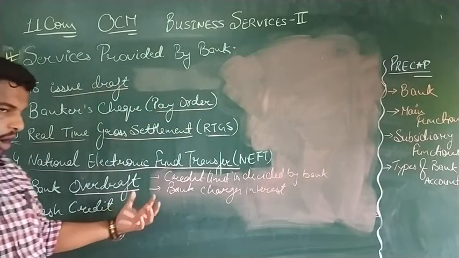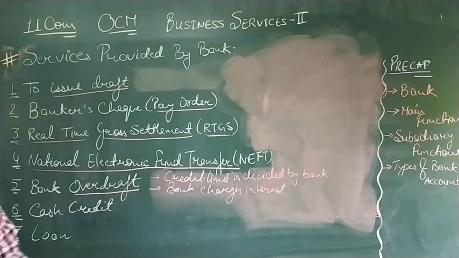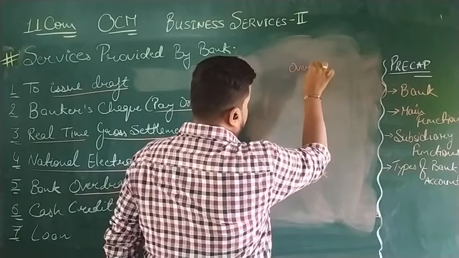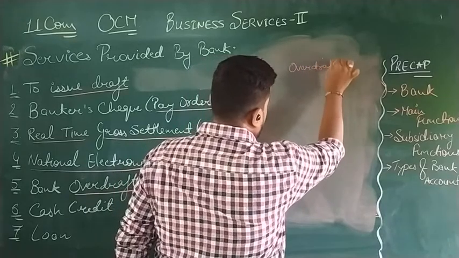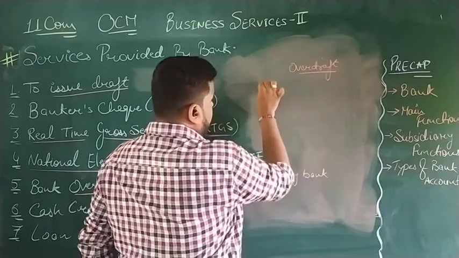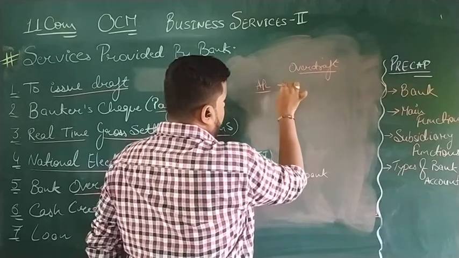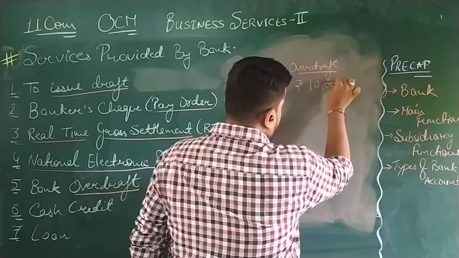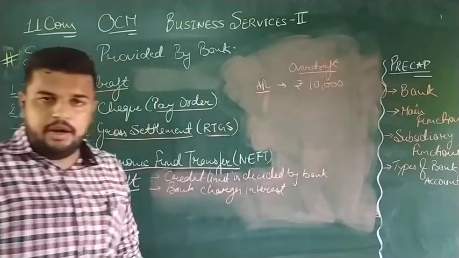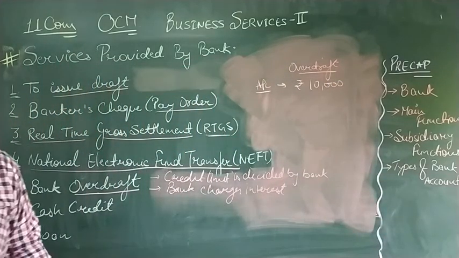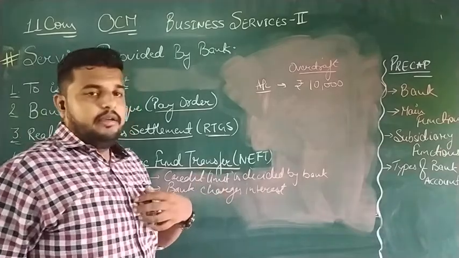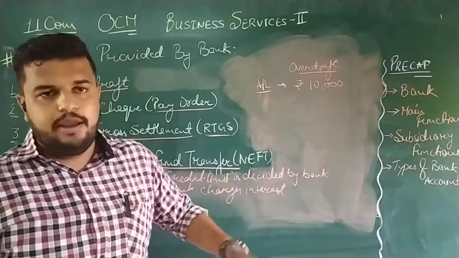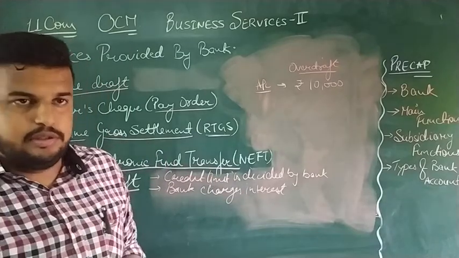Okay. Now let us see how overdraft actually works. For example, in my account I have rupees 10,000 available, and due to my credit worthiness or goodwill, the bank has allowed me an overdraft facility of 20,000.